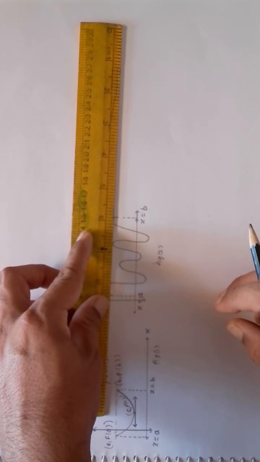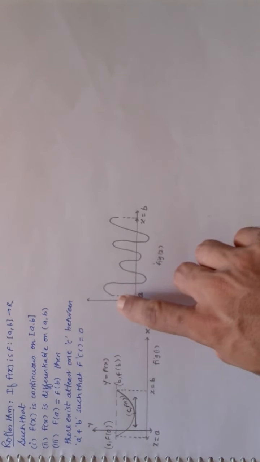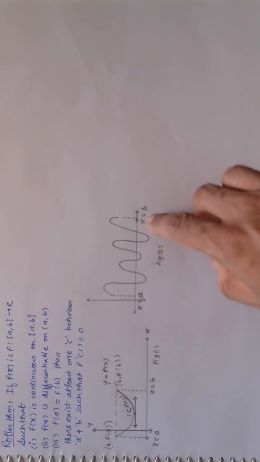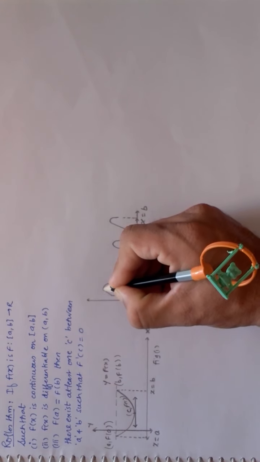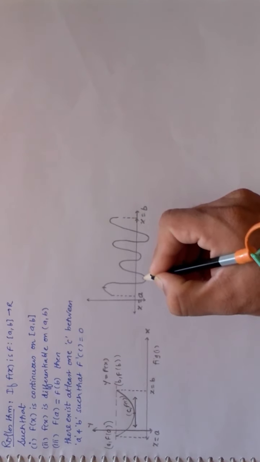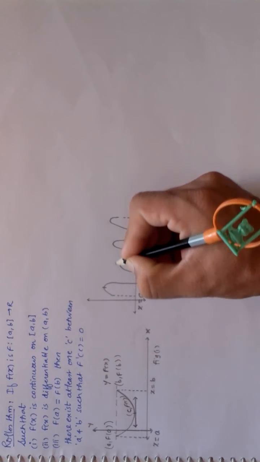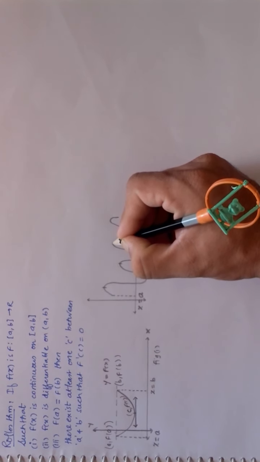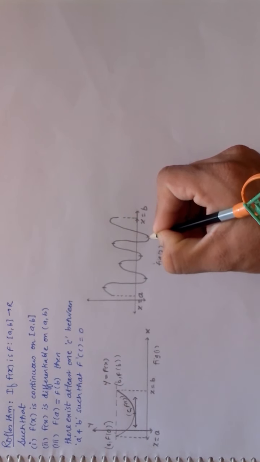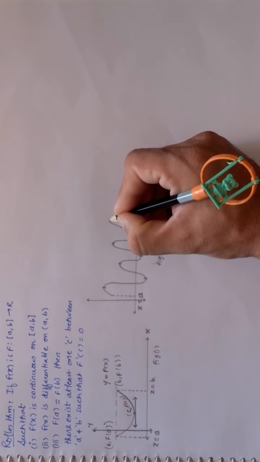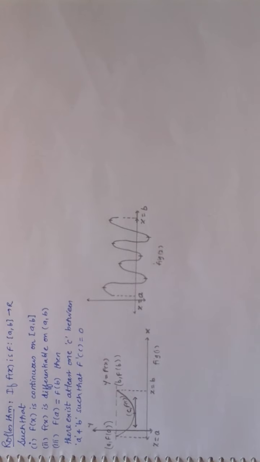The function of A, that is the value of y at this A and at this B, is same. So there are many points, more than one point, but at least one point where the tangent will be parallel to x-axis or will become x-axis, right?